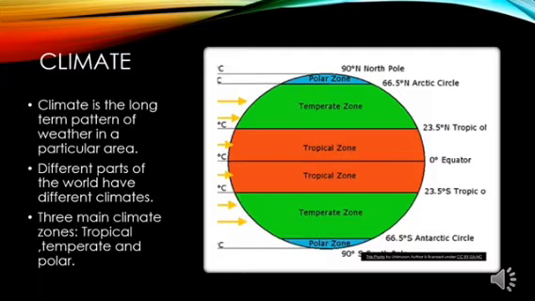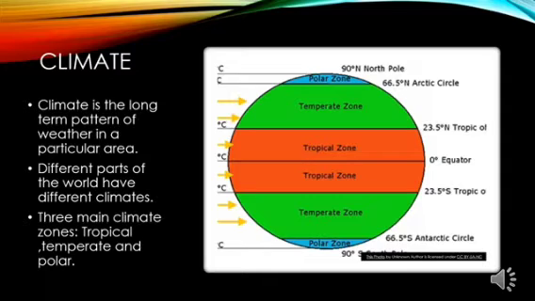We all know that different parts of the world have different climates. It's not the same everywhere. The three main climate zones of the earth are the tropical zone, the temperate zone and the polar zone.